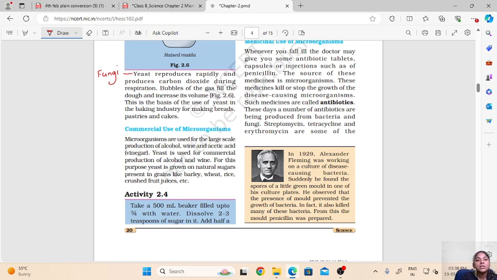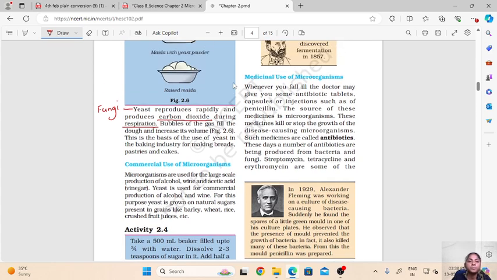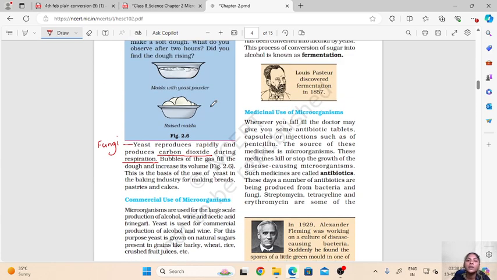Now what happens when these yeast are present in the dough? When the yeast will release this carbon dioxide, many bubbles of gas will be formed inside the dough and the volume of dough will increase.